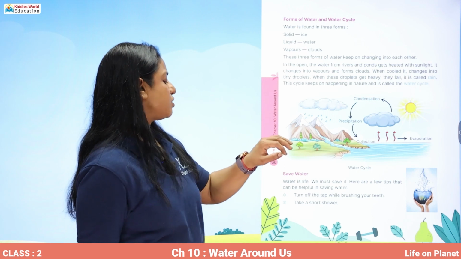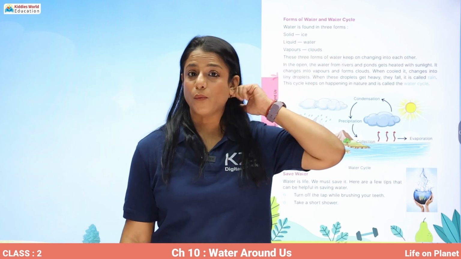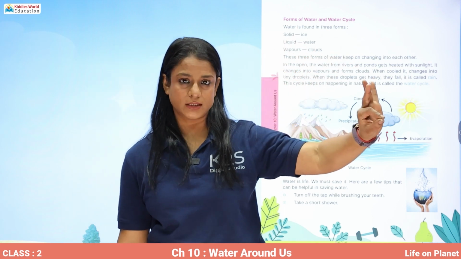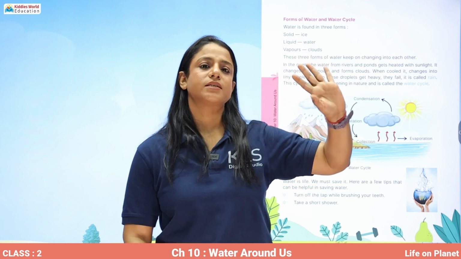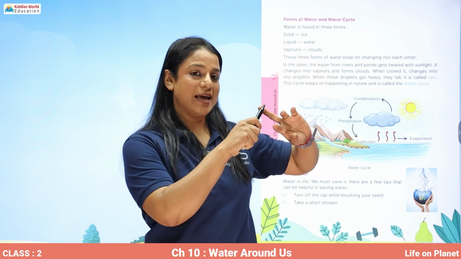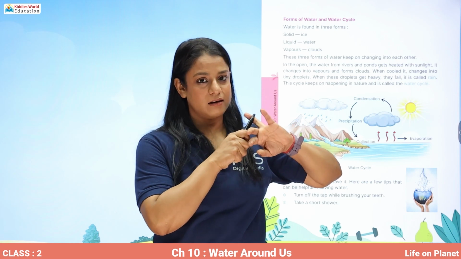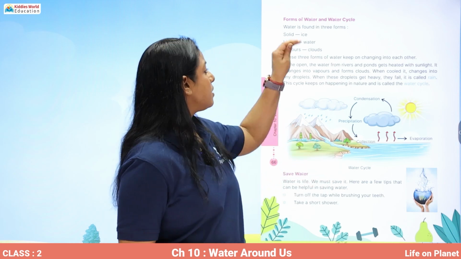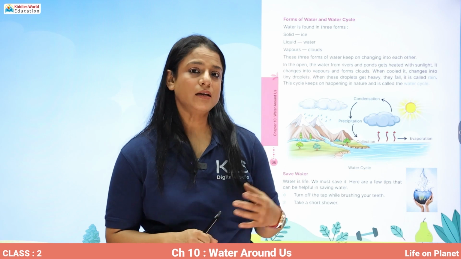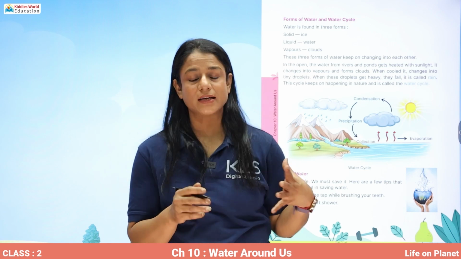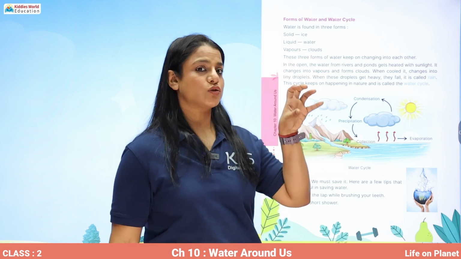Now, in nature, water is available in three forms. Okay, the three forms are solid, liquid, and gas basically. When the water is in the solid form, it is called ice.